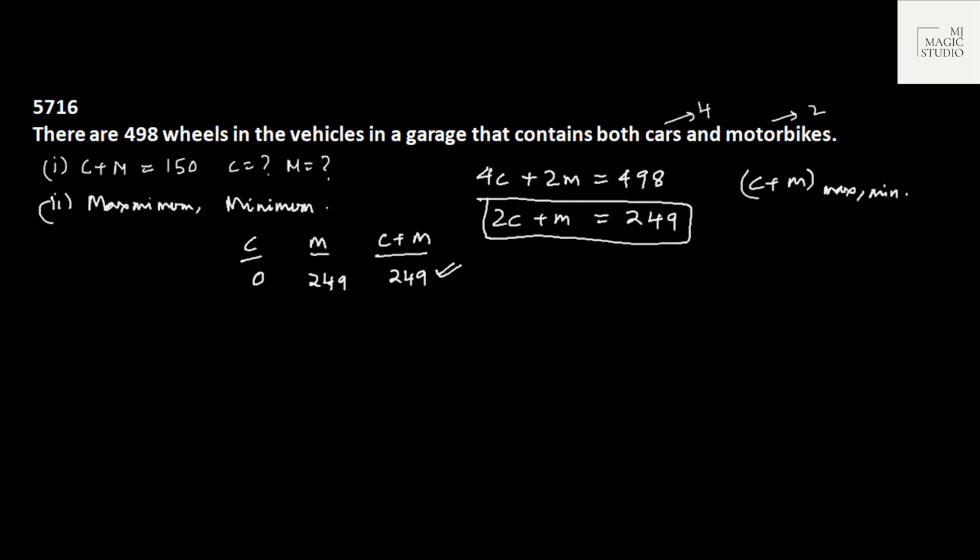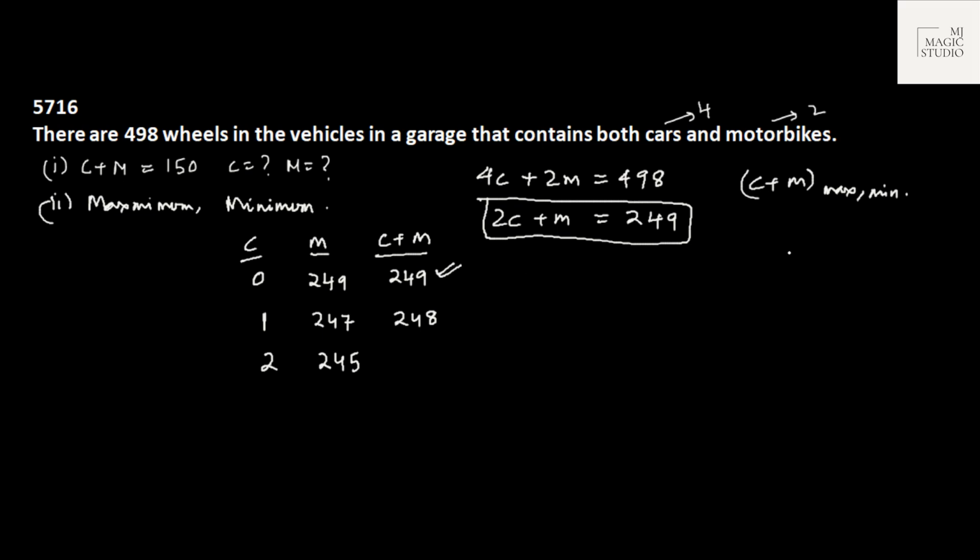Now, how to get the second value? It's very simple. Start reducing the value of m by the coefficient of c. Coefficient of c is 2. So if I reduce motorbikes by 2, we will have 247 motorbikes, and increase c by the coefficient of m, that is 1. You will see, if c is 1, m is 247, we will have 248 vehicles. I'm repeating again: increase c by 1 and reduce m by 2.